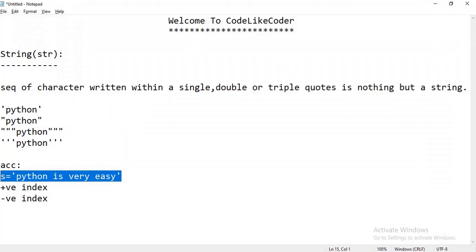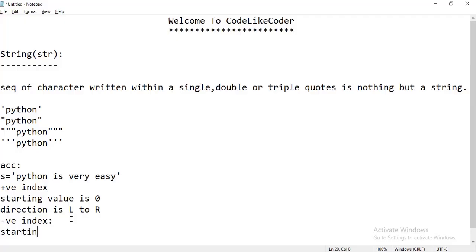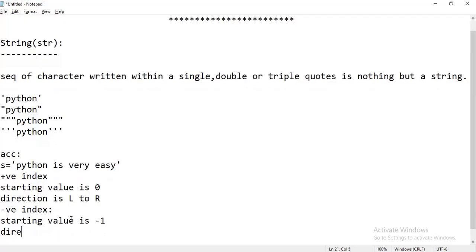So we know the positive index: starting value is 0 and direction is left to right. And in negative index, starting value is -1 and direction is right to left.